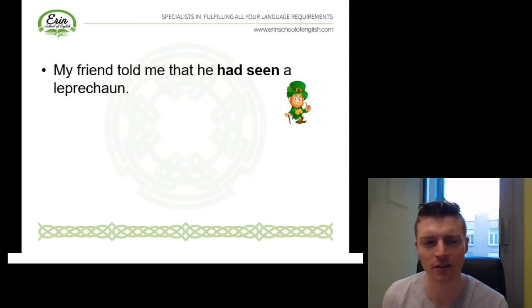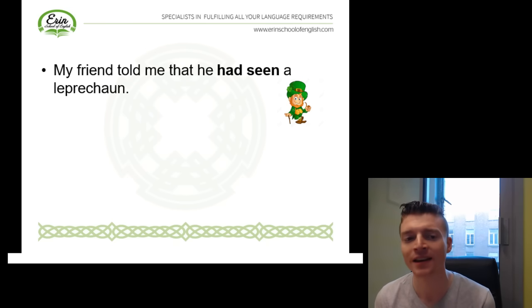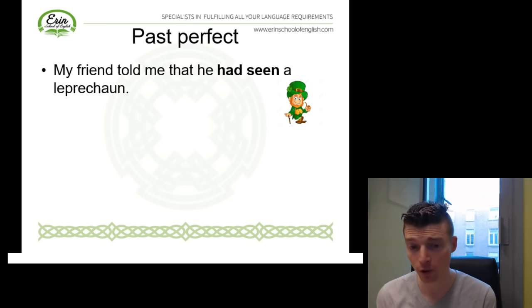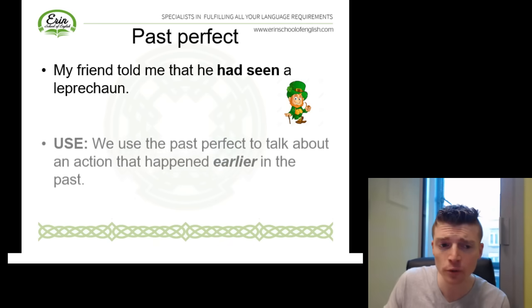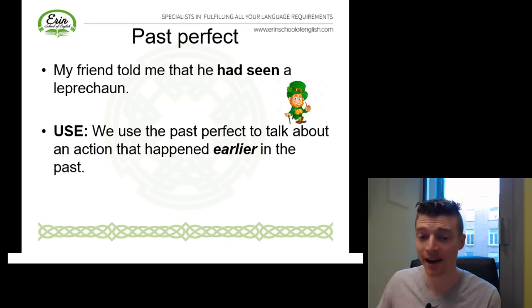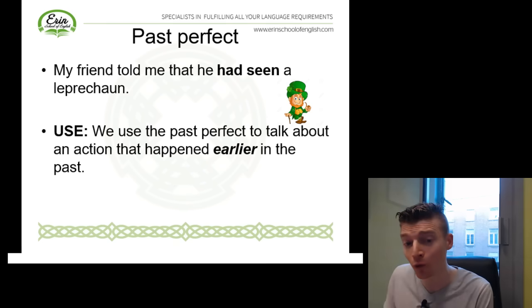But have a look at the sentence. In particular, the part in bold here. He had seen a leprechaun. Now, what structure is this? It's not the past simple. This is the past perfect. And we use the past perfect to talk about an action that happened earlier in the past. To think about an action that happened before another action in the past.